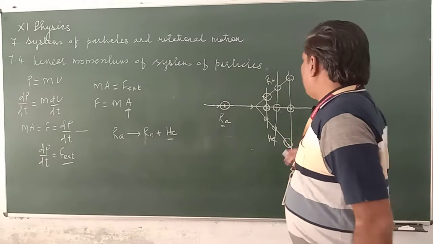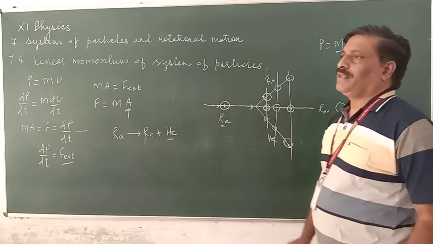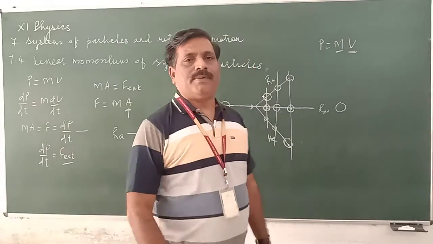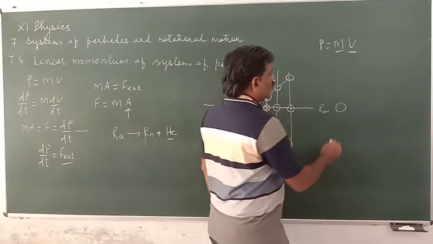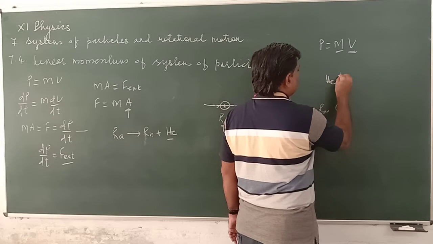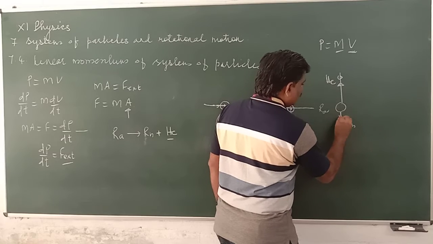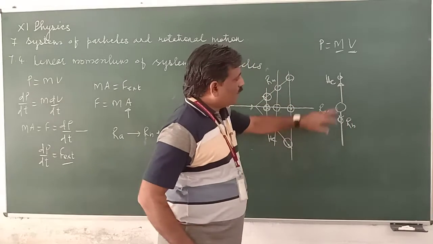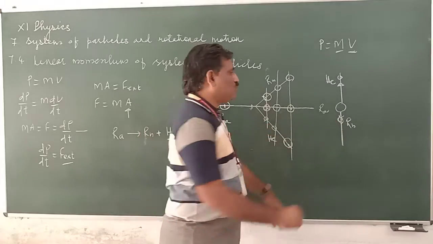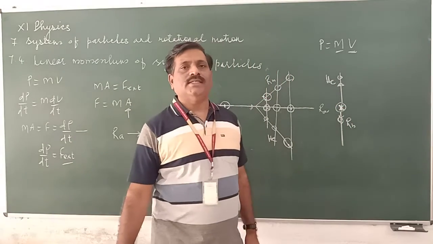Suppose that radium, Ra, is stationary. Then after the explosion, after the reaction, the helium particle is going in this direction and radon is coming in this direction. Fine. The center of mass of these two will always remain here. What does it mean?